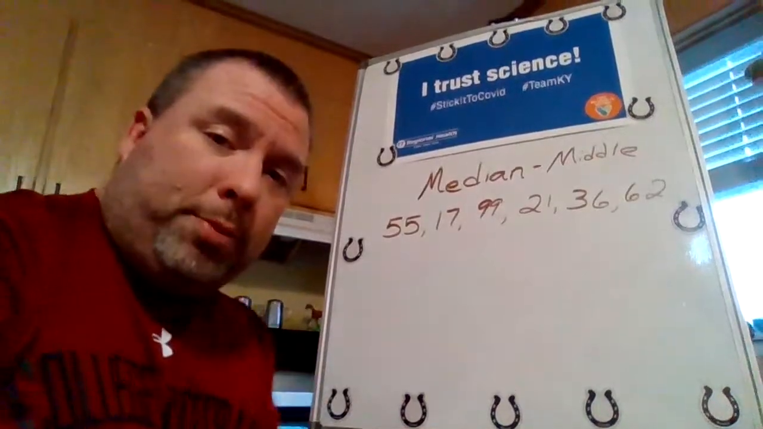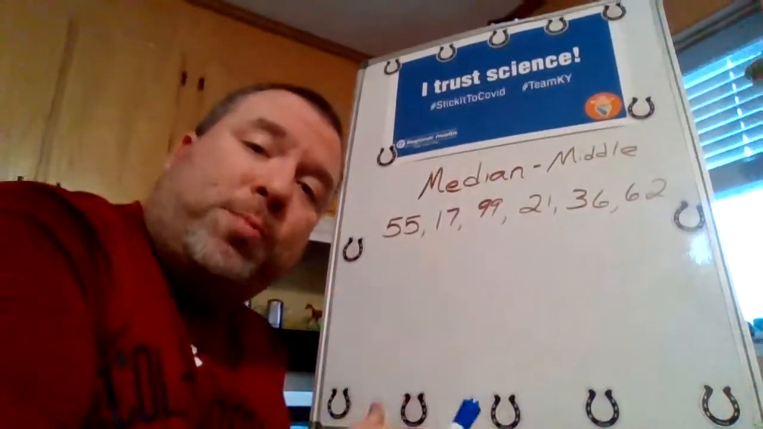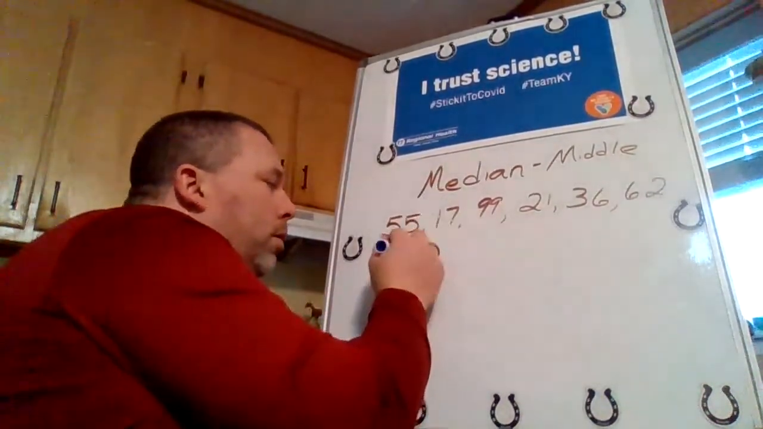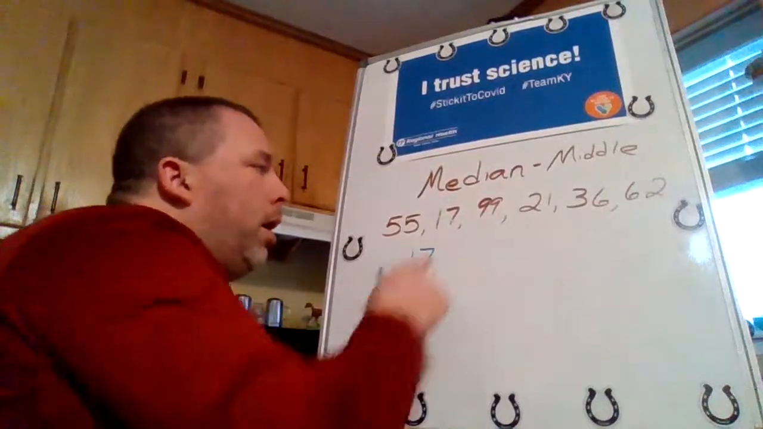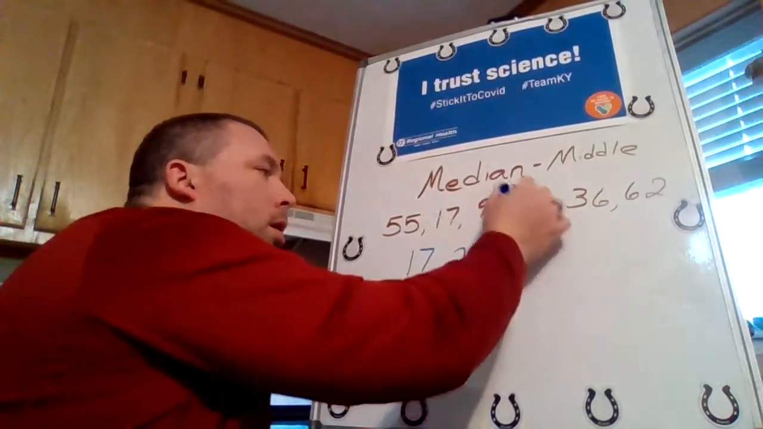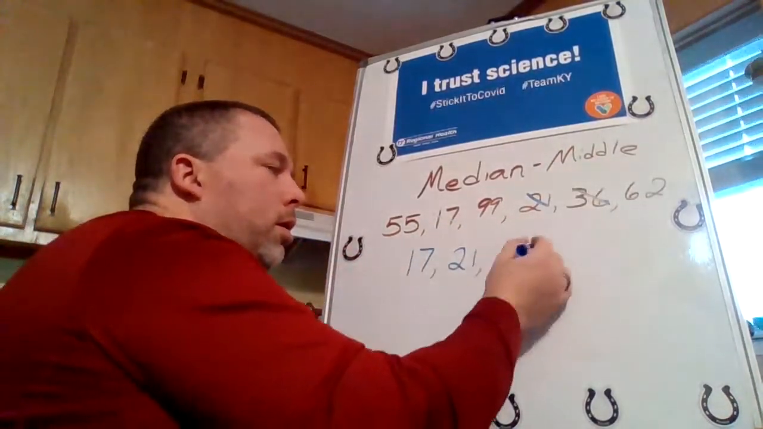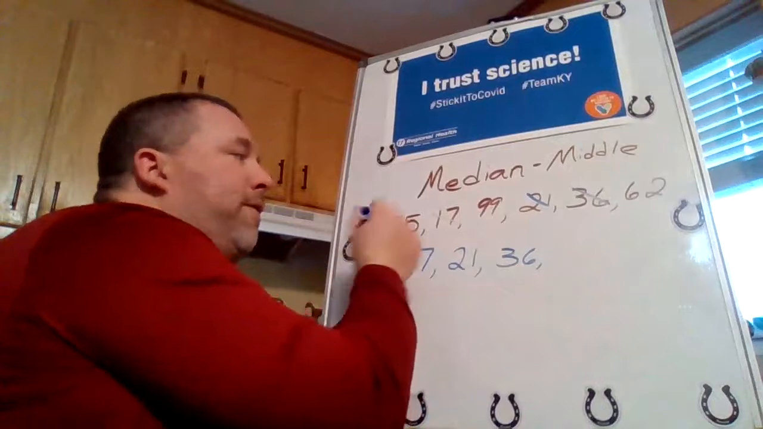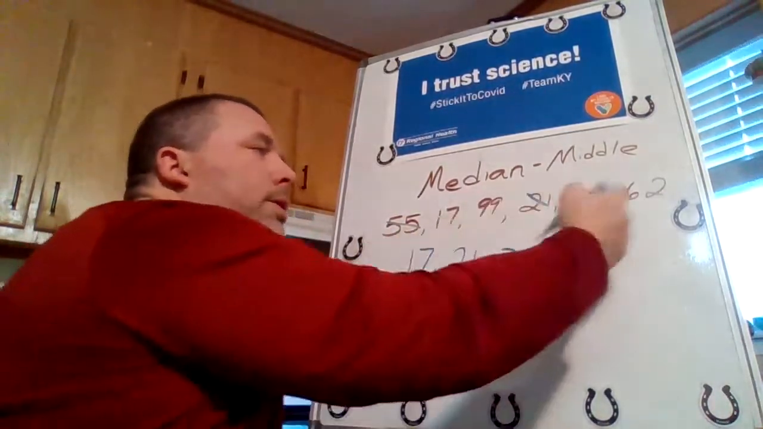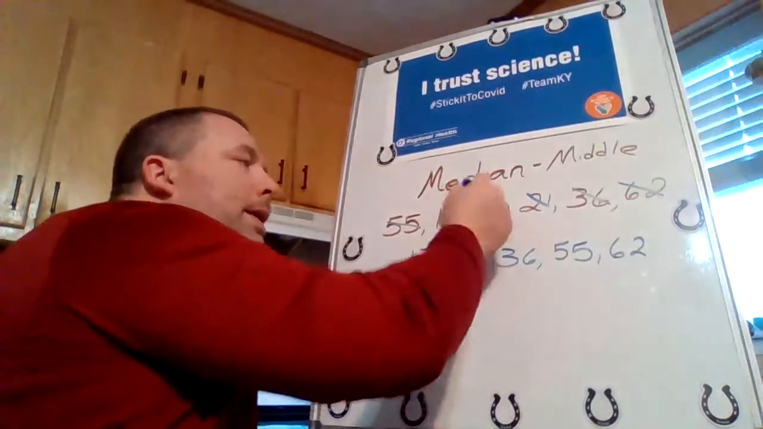What's my first step? That's right. I'm going to put them in order from smallest to largest. So here we go. 17, 21, 36, 55, 62, 99.